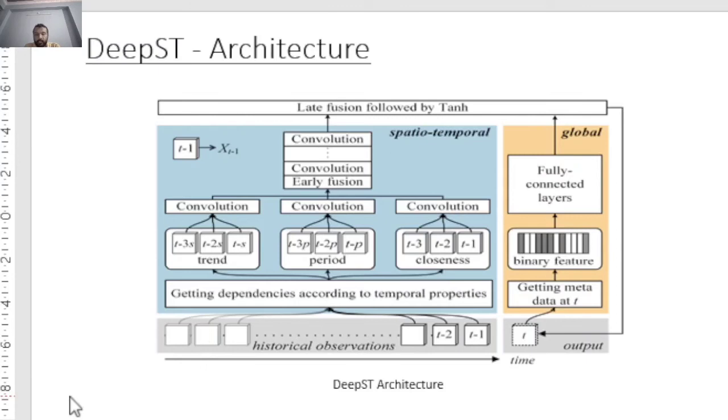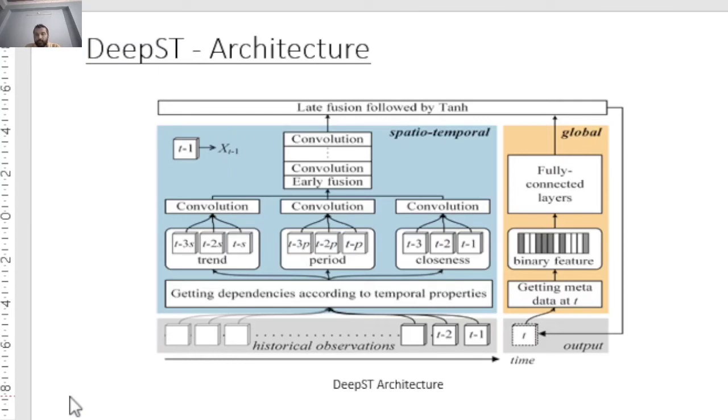So now we come to the architecture of DeepST. DeepST is composed of two components as we have already discussed. We feed all historical observations into the spatiotemporal component according to the temporal properties. Different timestamps are selected and concatenated together to model closeness, period, and trend respectively. The outputs of closeness, period, and trend are further combined via early fusion, feeding them into a number of convolution layers. In the global component, we first get metadata of the predicted time t and transform it into a binary vector, which is then fed into a block that contains one or more fully connected layers. The outputs of the above components are merged via late fusion by the tanh activation function. The predicted tensor at time t is x hat t.